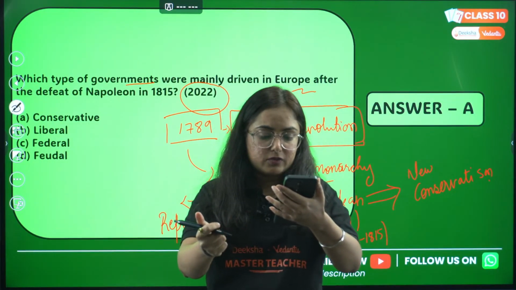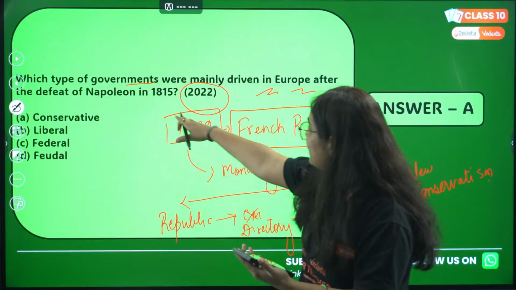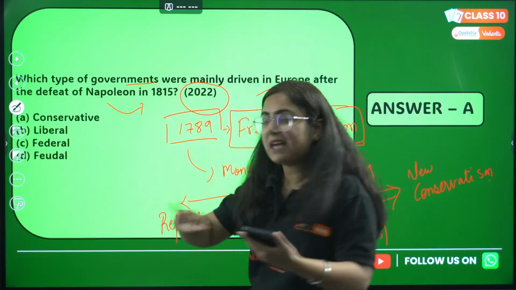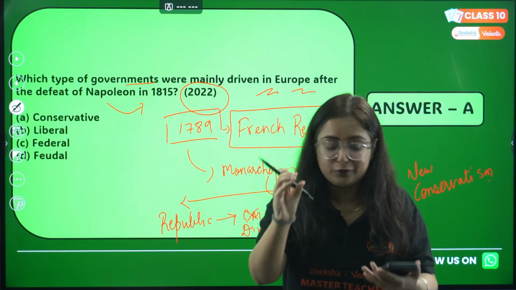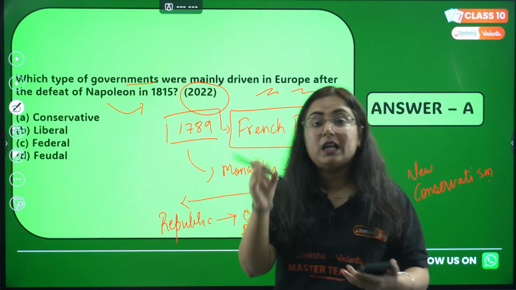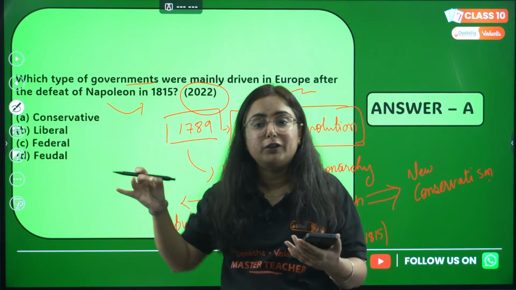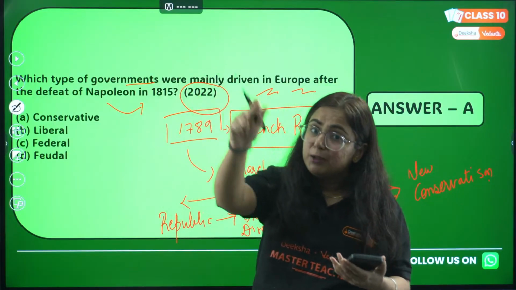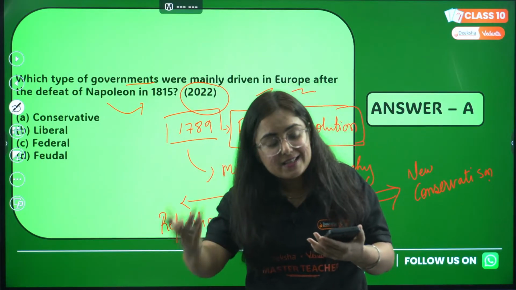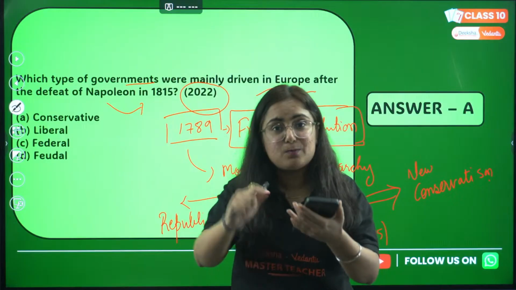It was formed after the Treaty of Vienna. So what are they asking? Napoleon's defeat is after the Treaty of Vienna, it was driven in Europe after the defeat of Napoleon. They are using the words after the defeat of Napoleon in 1815. It was the Bourbon dynasty, and that Bourbon dynasty was what? Conservative in nature. Did you get this point now?